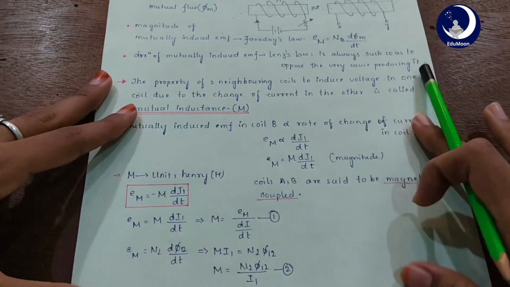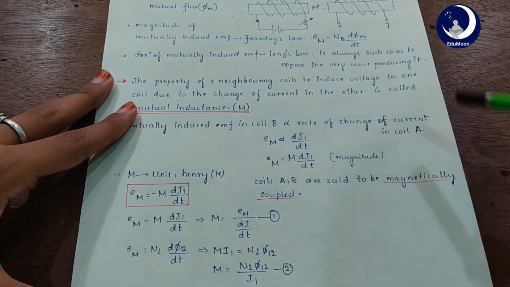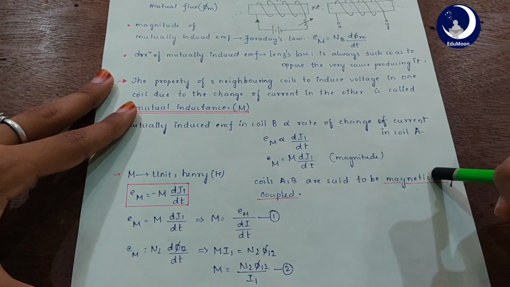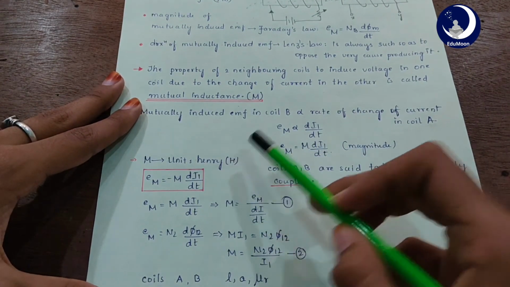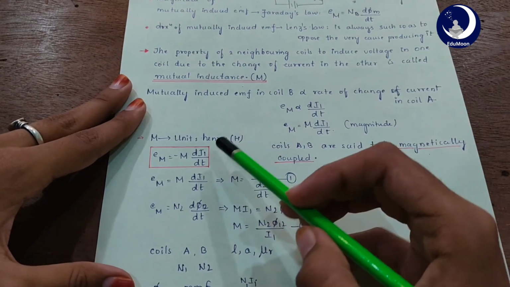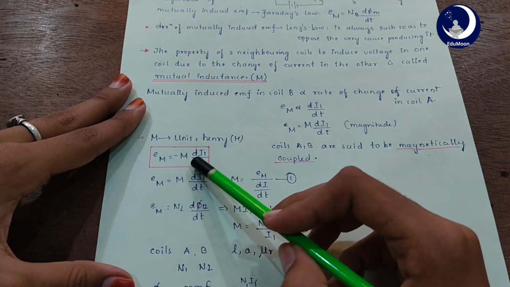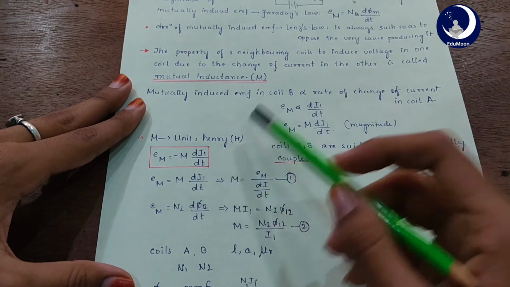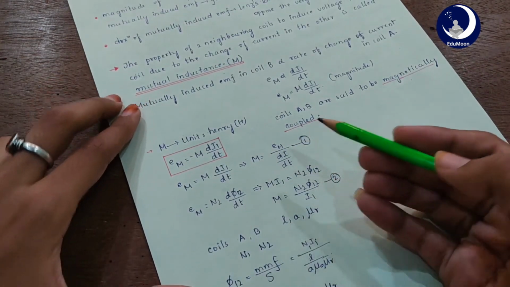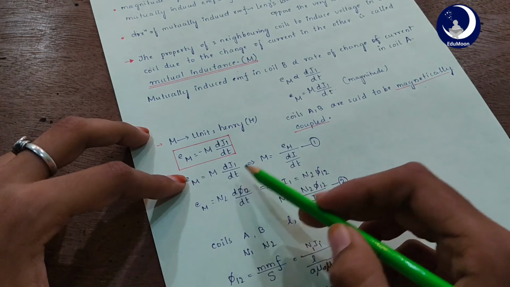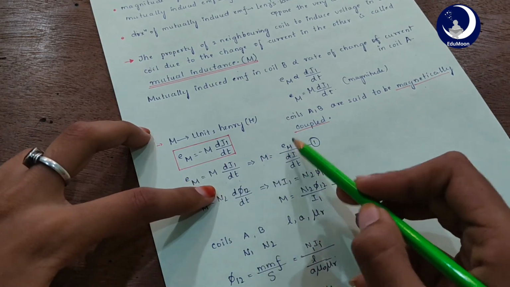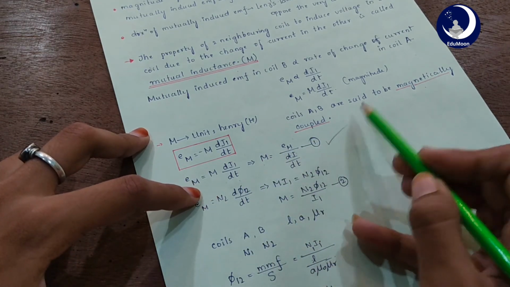Here one more point, the coils A and B are said to be magnetically coupled, okay? The unit of M is Henry, H. When we consider direction also, E_M equals minus M into di by dt. So from this, let us get a few relations. E_M equals M into di by dt, and so M equals E_M by di by dt, okay?